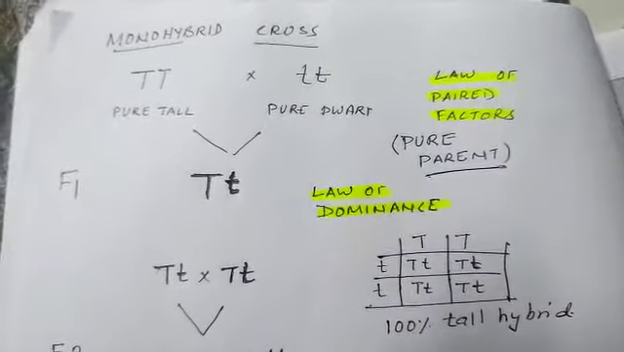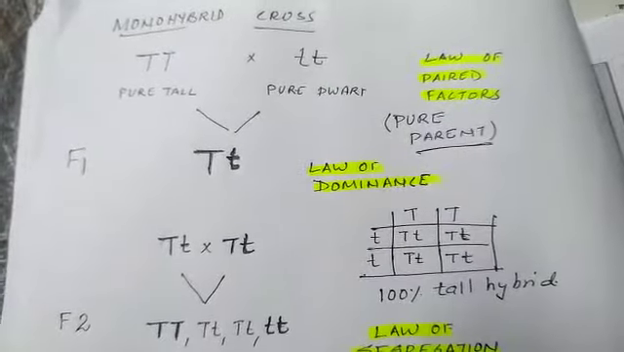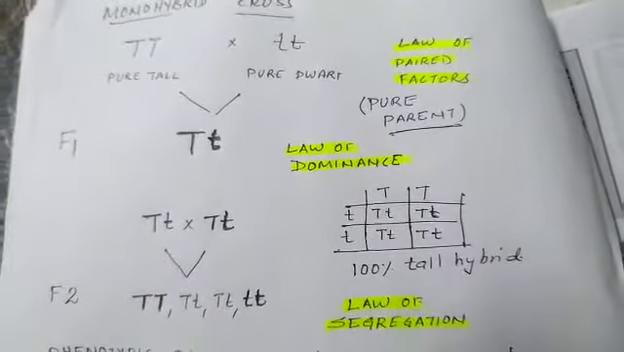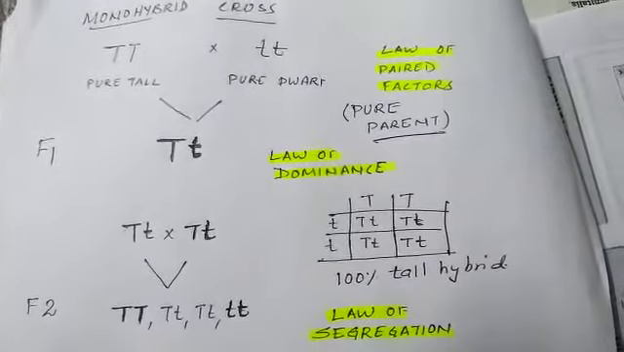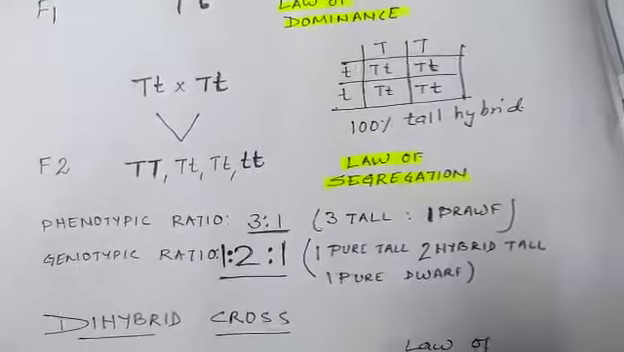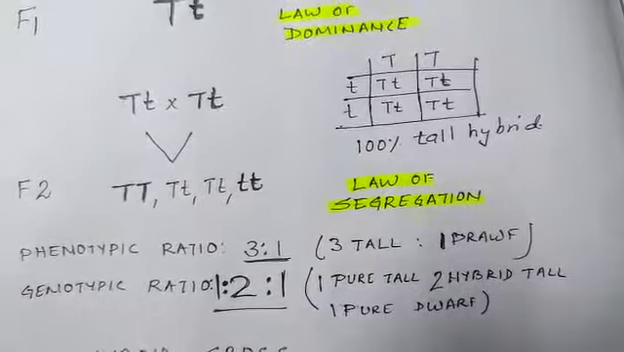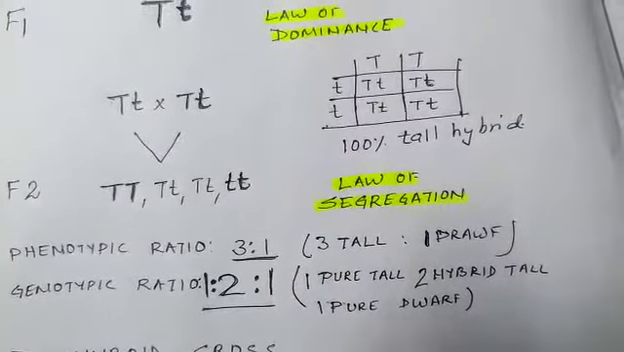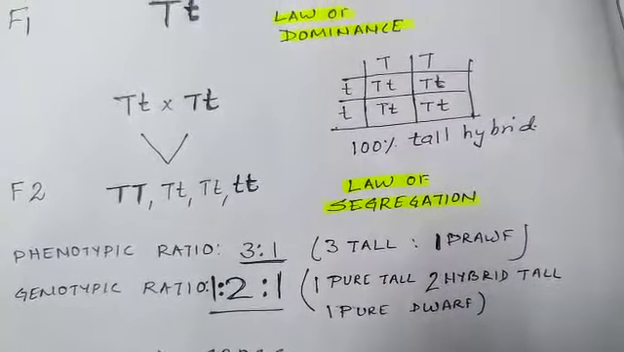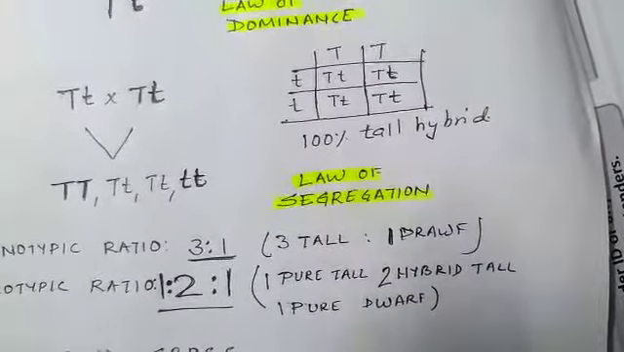We have taken pure tall and pure dwarf. In the first filial generation, we see the law of dominance. All the progenies, that is 100% of the progenies, are tall, but they are hybrid in character. In the F2 generation, we see the law of segregation, where the characters get segregated. We get the phenotypic ratio as 3:1, where 3 is tall and 1 is dwarf, but the genotypic ratio is 1:2:1, that is 1 pure tall, 2 hybrid tall and 1 pure dwarf.